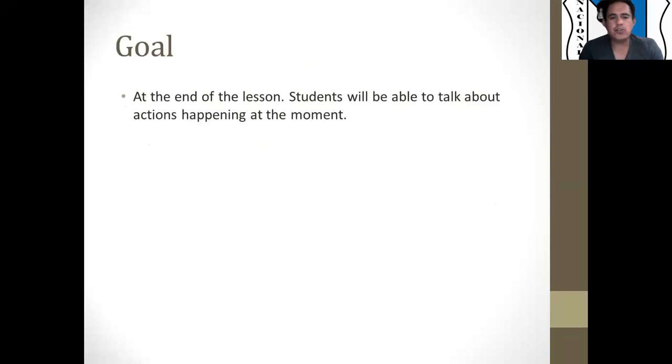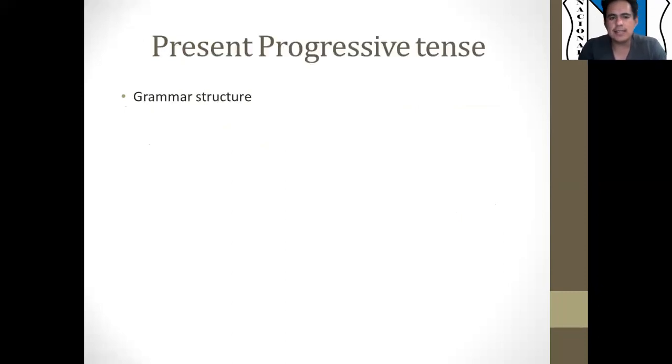Okay, so the goal for today, guys: you will be able to talk about actions happening at the moment. Okay, but how do we do that? How do we talk about actions happening at the moment, or which tense do we use in this case? Okay, guys, so we are going to use the present progressive tense.